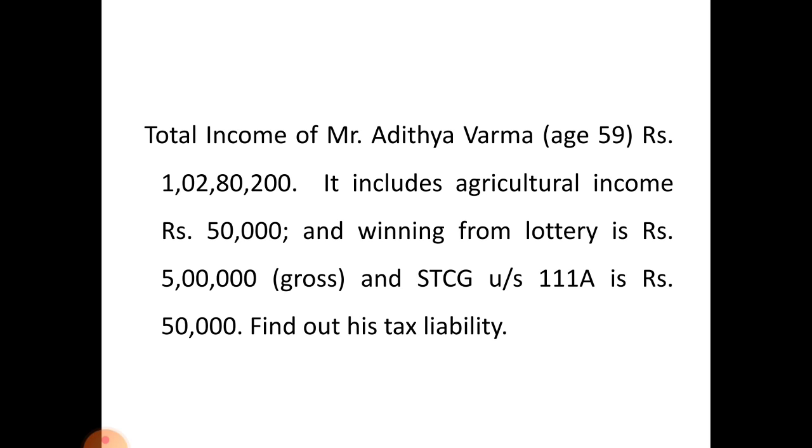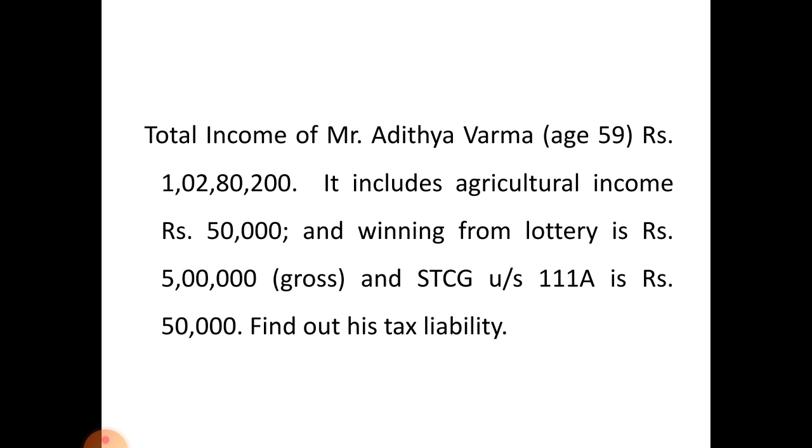Mr. Aditya Verma's age is 59 years, that means he is below 60 years. Up to 2,50,000 is exempted from tax, and his total income is given, that is 1 crore 2,80,200 rupees. This total income is above 1 crore and below 2 crores. That means surcharge at the rate of 15% is chargeable on the total tax payable by him, excluding health and education cess, and it includes agricultural income of 50,000.